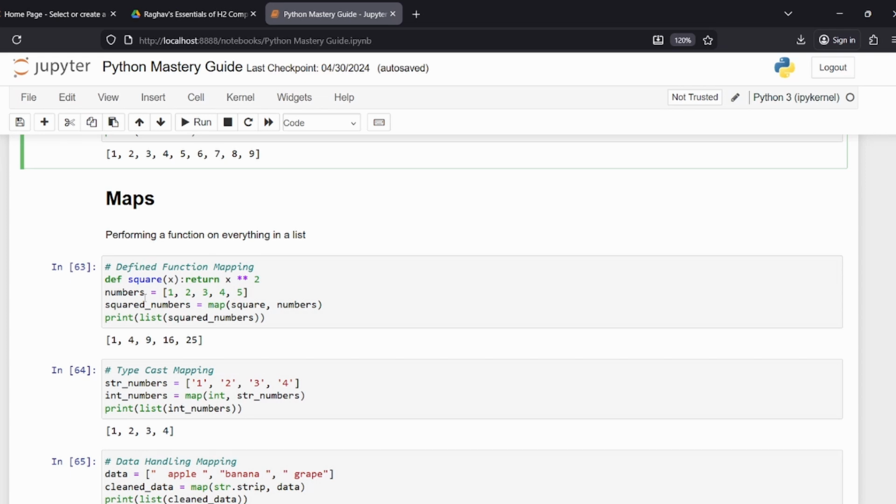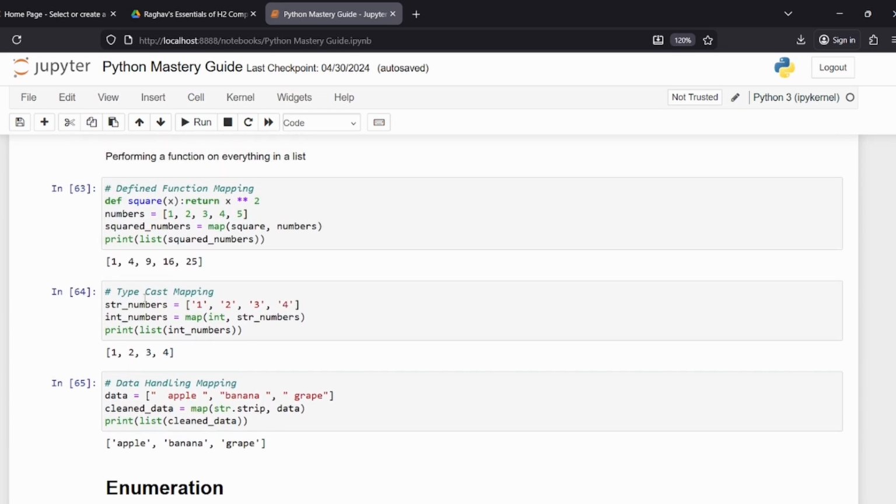Now we have maps. So maps are interesting because you can perform a function on multiple things in a list using a map.